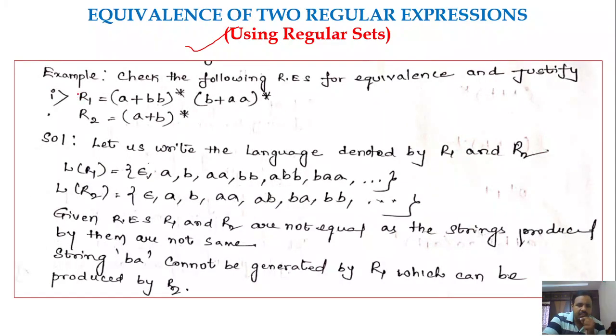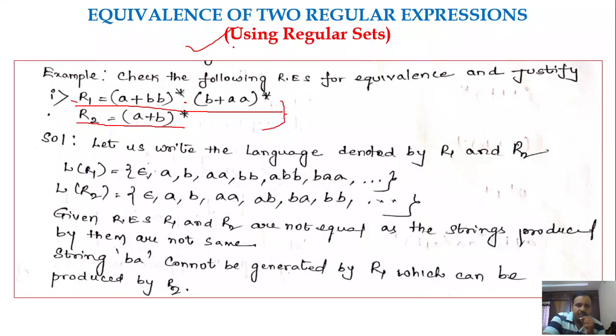So we have the regular expression R1 equal to (A plus BB) whole star. A plus BB whole star means (A union BB) whole star, the Kleene closure, followed by (B plus AA) whole star, right? So this is the regular expression R1. Next, the regular expression R2 is equal to (A plus B) whole star, that means (A or B) whole star, the Kleene closure of A plus B, right? So we have to prove that these two regular expressions are equivalent.